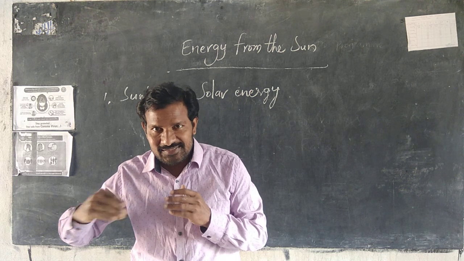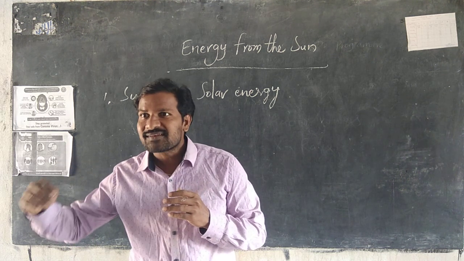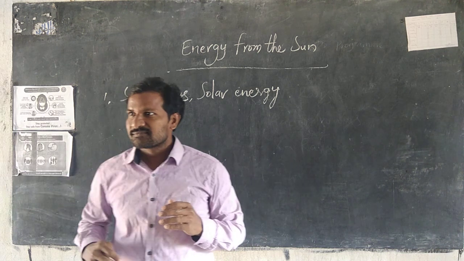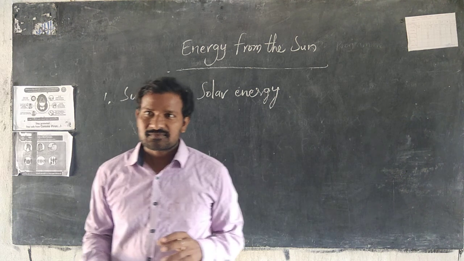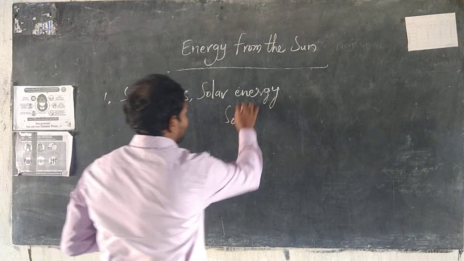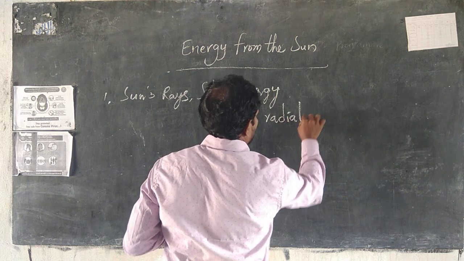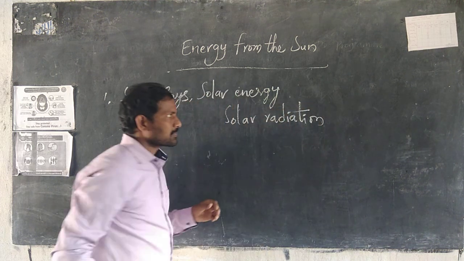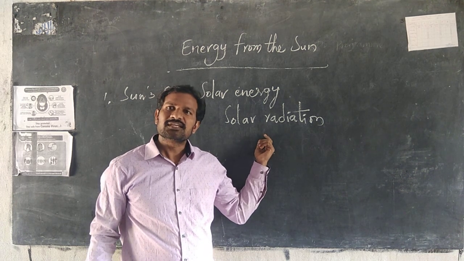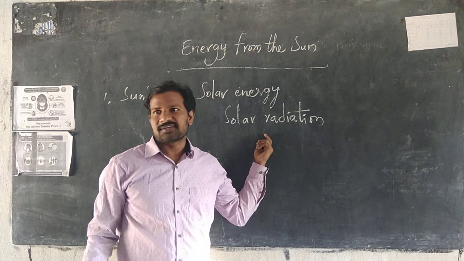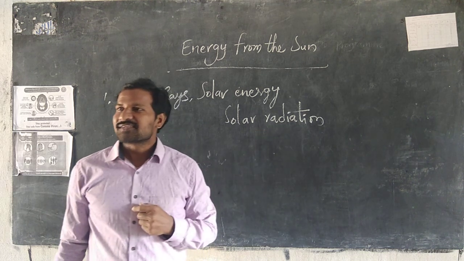The sun releases heat and light continuously. That is known as solar radiation. What is that? Solar radiation.